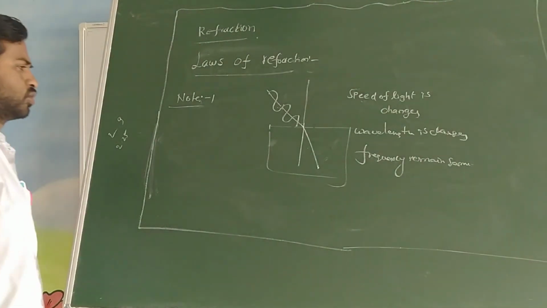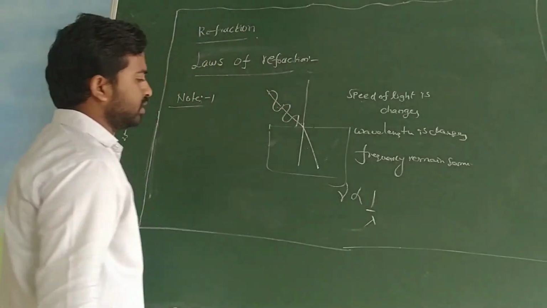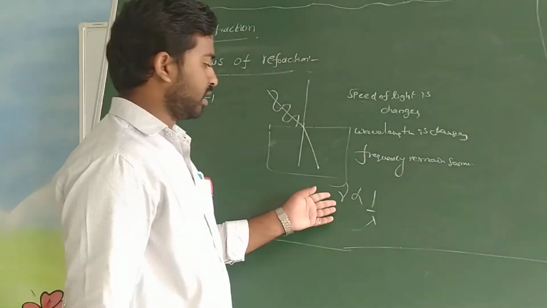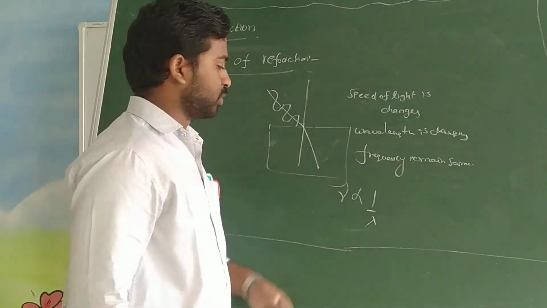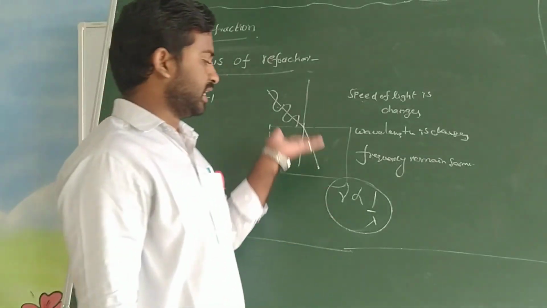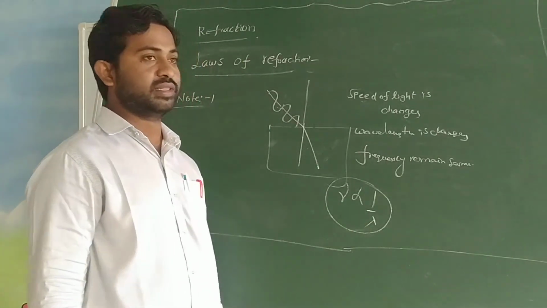And we have one relation also, that frequency nu is always inversely proportional to wavelength lambda. If frequency decreases, wavelength will increase, and if frequency increases, wavelength decreases.